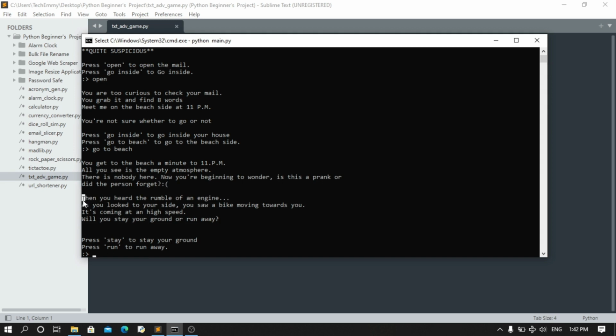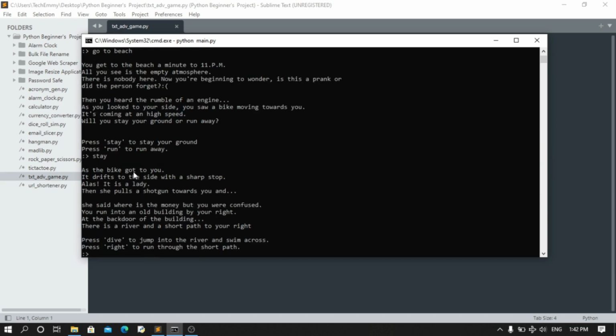Then there's the rumble of an engine. As he looks, a bike is coming towards him at a very high speed. Now should you run or stay? Of course, since he's waiting for the person, let's stay. Okay, as the bike got to you, yeah, we should change this. As the bike gets to you, it drifts to the side with a sharp stop. Alas, it is a lady. Then she pulls a shotgun towards you and says, "Where's the money?"